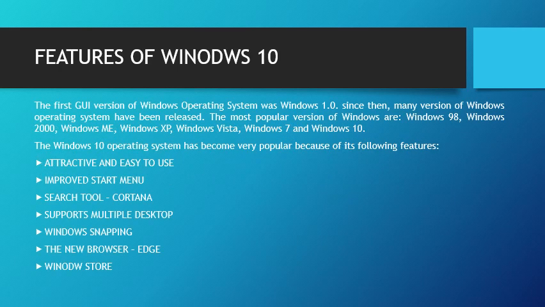Today we are going to learn about the features of Windows 10. The first GUI version of the Windows operating system was Windows 1.0. Since then, many versions of the Windows operating system have been released. The most popular versions of Windows are Windows 98, Windows 2000, Windows Me, Windows XP, Windows Vista, Windows 7, Windows 8 and Windows 10. The Windows 10 operating system has become very popular because of its following features.